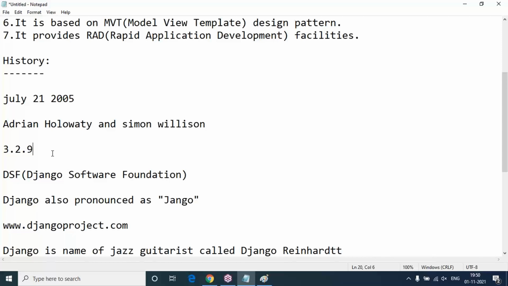Then only we can start development of the application. Without Python software, you can't go with the Django framework. Install Python software and install the Django framework, and start development by creating your Django applications. I'll show you clearly in coming sessions the step-by-step installation process, how to check which version of Python is